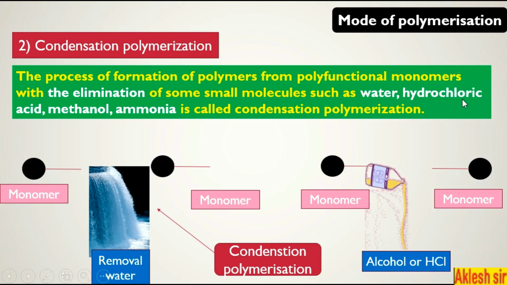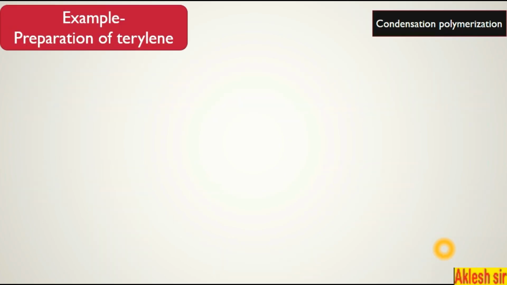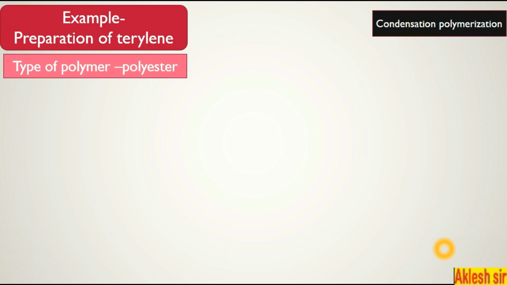Here you can see a small molecule, water, HCl, methanol, any alcohol, or ammonia, is removed, and when these two monomers join together they form a polymer. This is also one example of condensation polymerization. An example is the preparation of terylene, which is a type of polymer known as polyester.